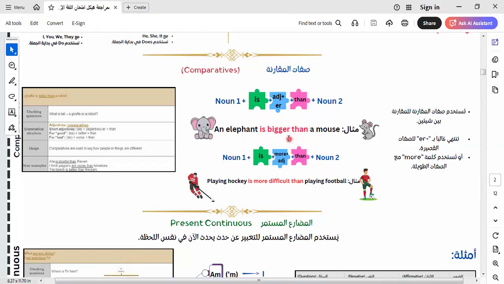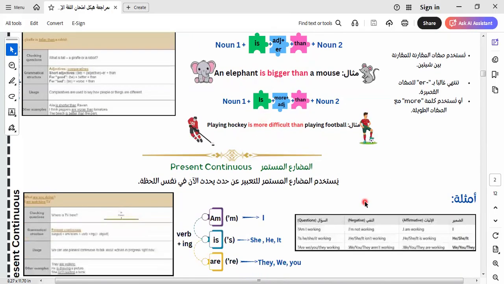In the exam, when I put er and than, it is the comparative form. Than is the keyword that refers to the comparative. When we use the most or the biggest, with the before the adjective, this means superlative. So we can make a difference between the comparative form and the superlative form. The elephant is bigger than. If we have than in the exam, I put er without thinking. If the adjective has more than one syllable, like difficult, we say more plus the adjective plus than, like playing hockey is more difficult than playing football.